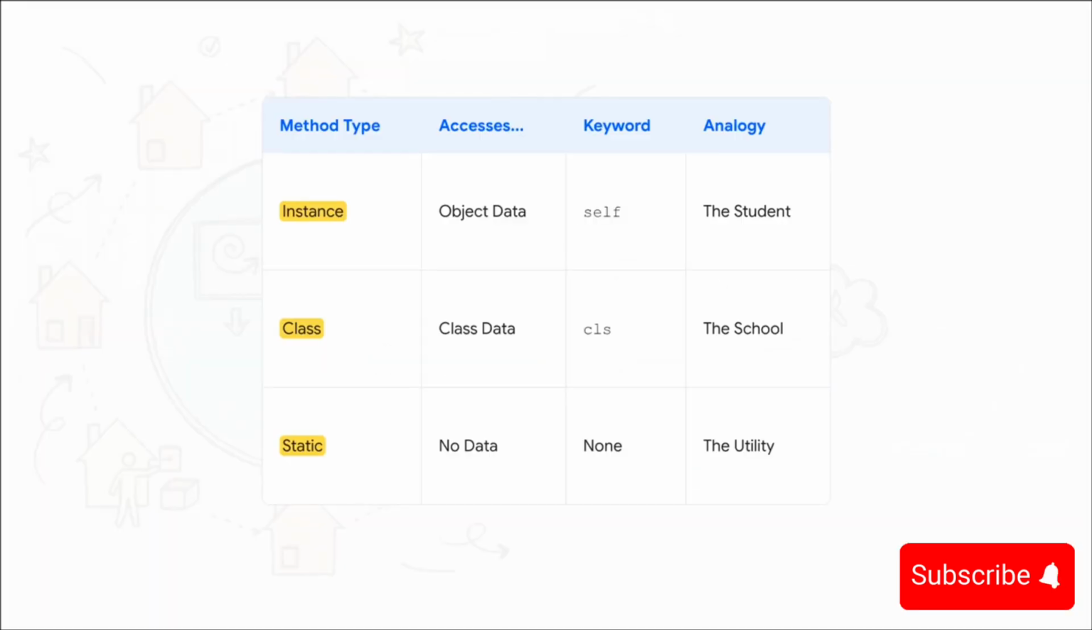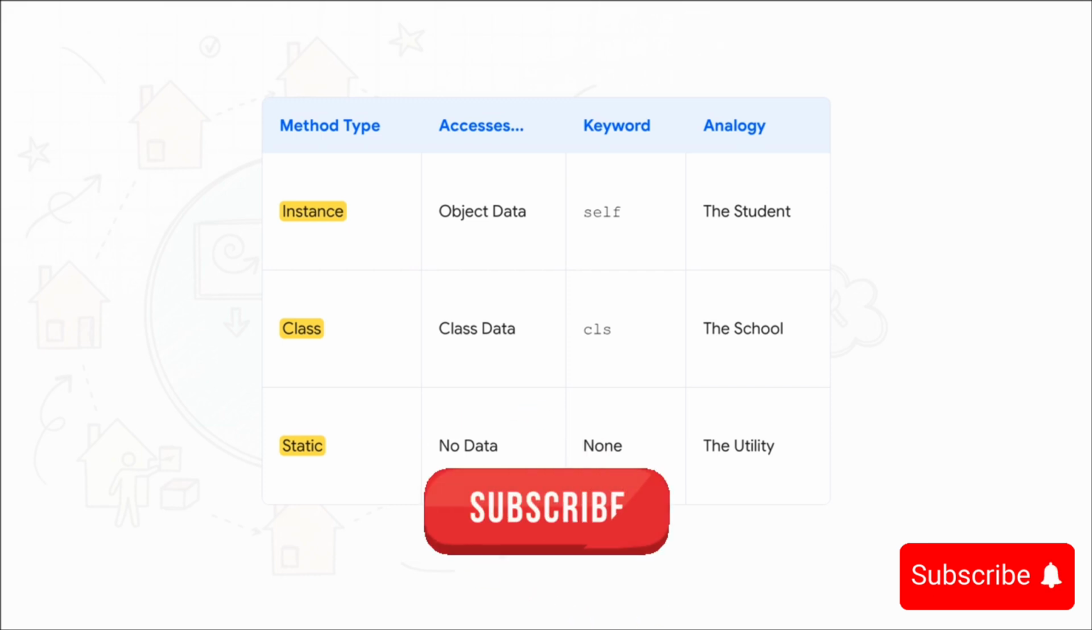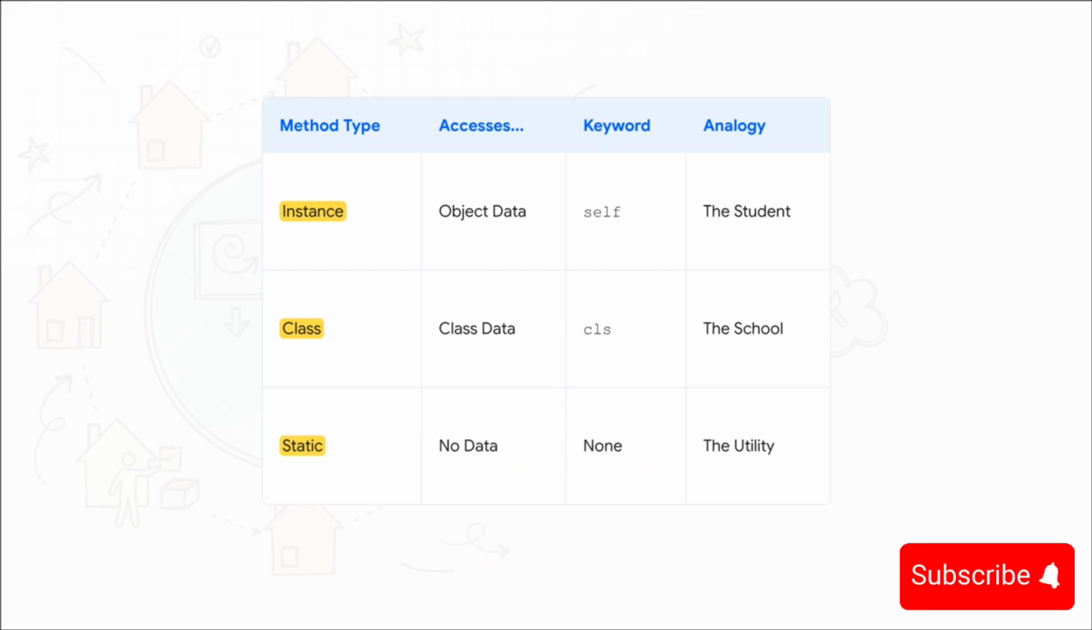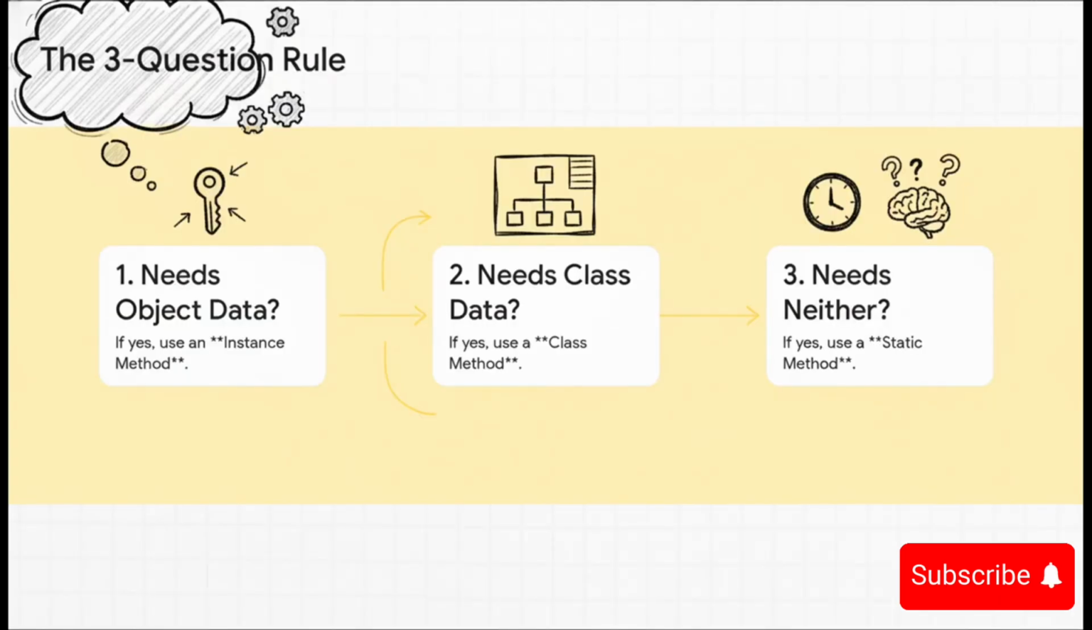This table right here, this is your new best friend. It's the ultimate cheat sheet. If you need data specific to one object, you need an instance method with self. That's our student. If you need data that's shared across the whole class, you need a class method with CLS. That's the school. And if you need neither of those, you just need a helper utility, and that's a static method. And this all boils down to a super simple 3-question rule.